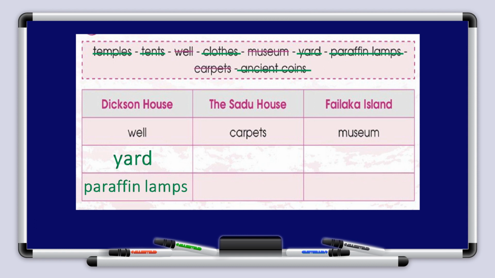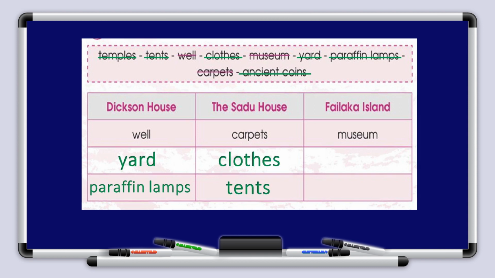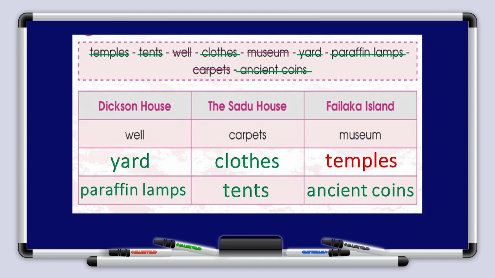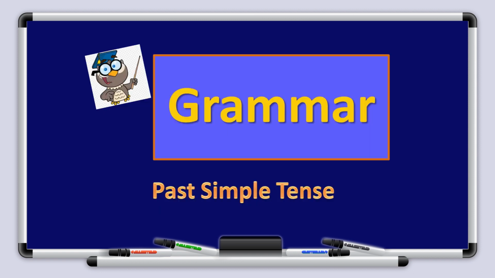Dixon house: well, yard, paraffin lamps. The Sado house: carpets, clothes, tents. Failaka Island: museum, temples, ancient coins.